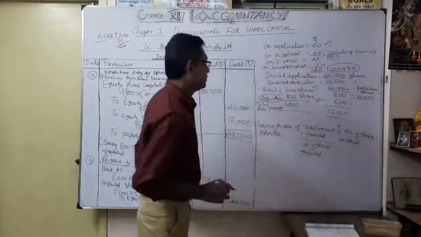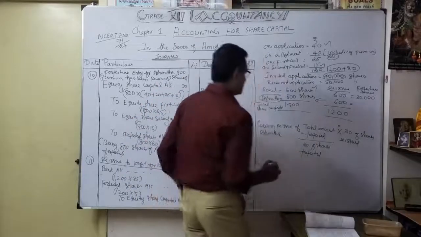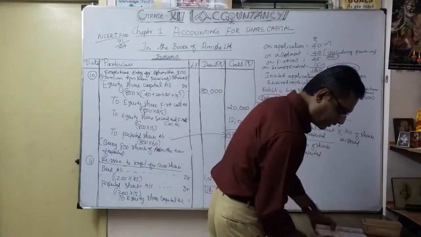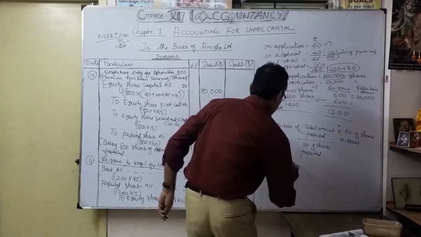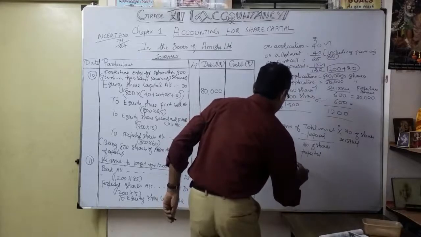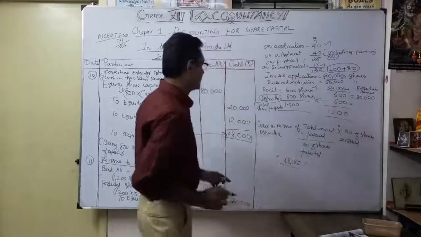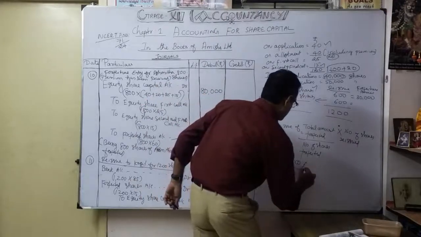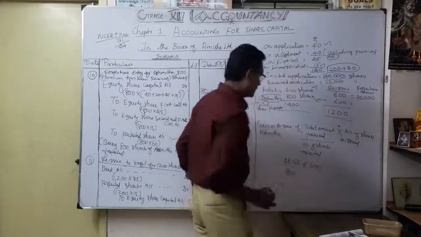Now we calculate: what is the total amount forfeited? 48,000, isn't it? That's very important. Total amount forfeited 48,000, divided by number of shares forfeited, 800 shares. But how many shares were reissued? Only 600 in the case of Asmita.